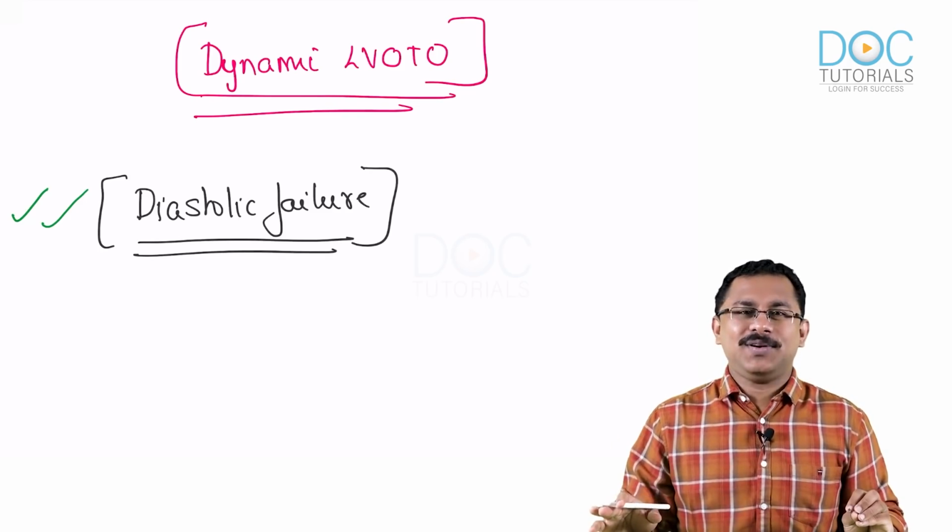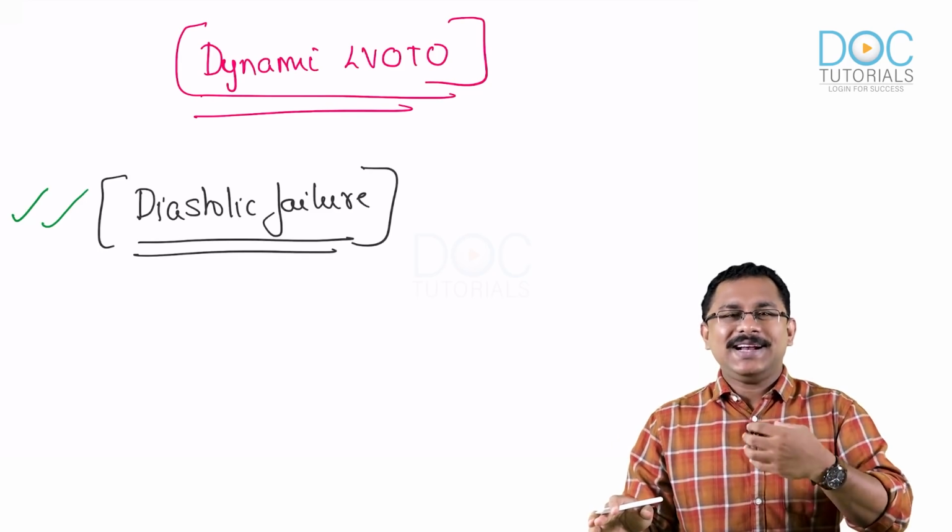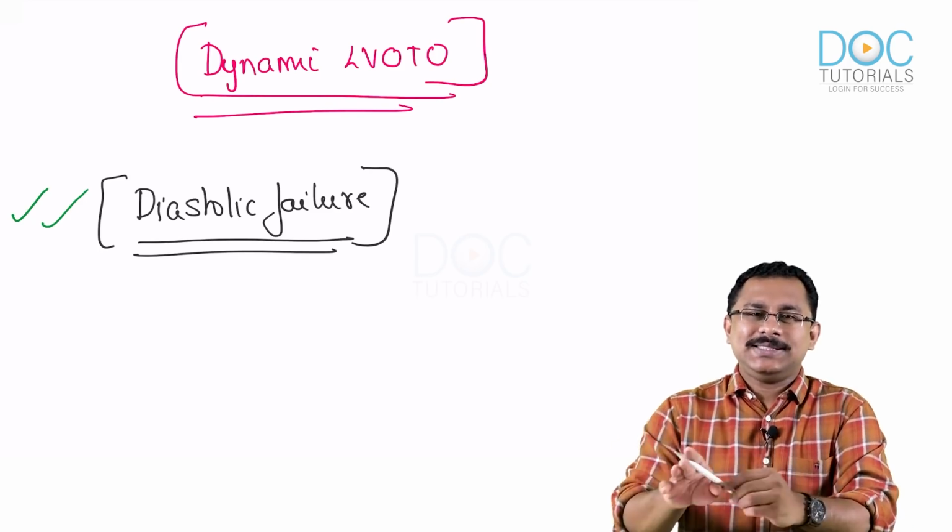Okay, very, very important. And when there is a diastolic failure, what happens is, when the left ventricle is not able to accommodate enough blood, what will happen? There is back pressure on the left atrium. So there is an increase in the blood in the left atrium, and subsequently the left atrium will hypertrophy.